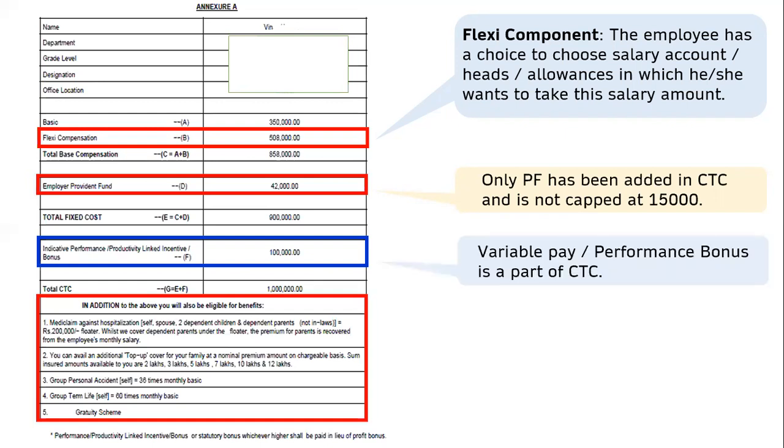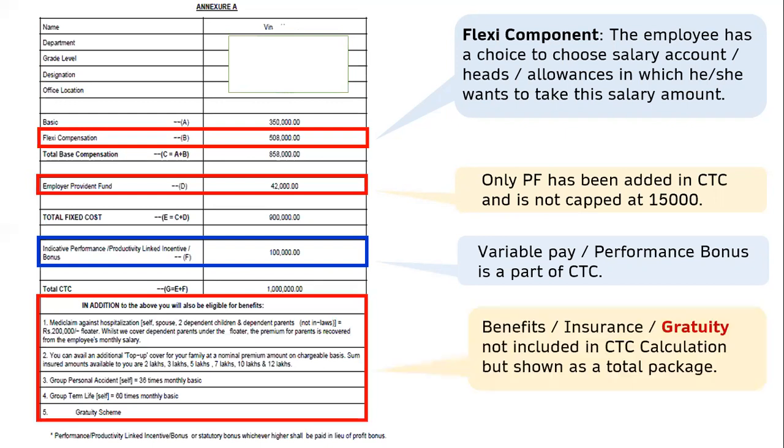Performance incentive or PLI is a part of CTC in this offer letter. In the very first offer letter, we have seen that PLI or performance incentive was mentioned at the bottom in the red box, but in this company, it is added in the CTC. This is another way of making an offer letter. And you will see that this company is not adding the cost of any of the benefits which they are providing, neither insurance nor accidental insurance nor medical insurance. This company is also providing gratuity, but they are not adding the cost of this. This is another way of making an offer letter.